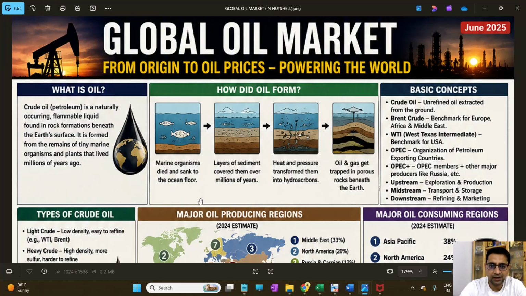So how did the oil form? You can see here that marine organisms died and sank to the ocean floor. Layers of sediment covered them over millions of years. Heat and pressure transformed them into hydrocarbons, oil and gas trapped in porous rock beneath the Earth's surface.